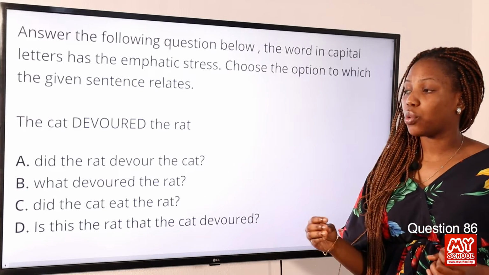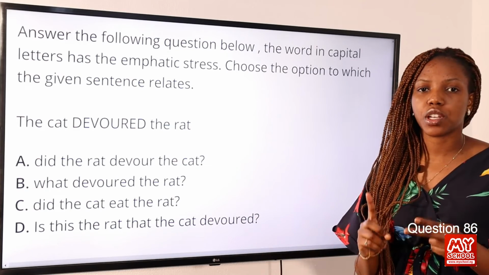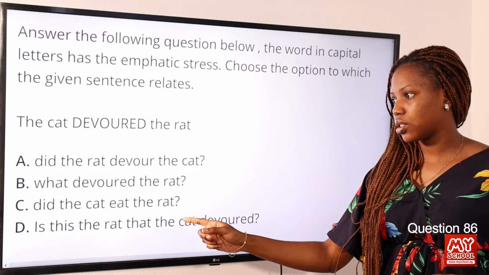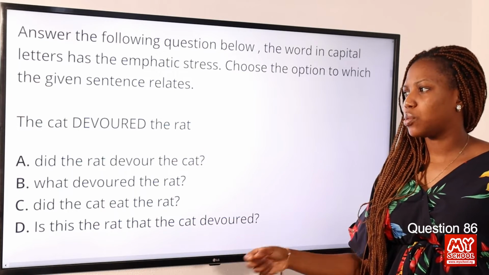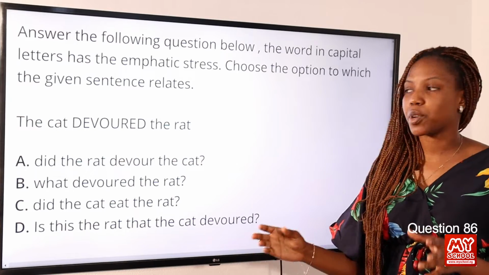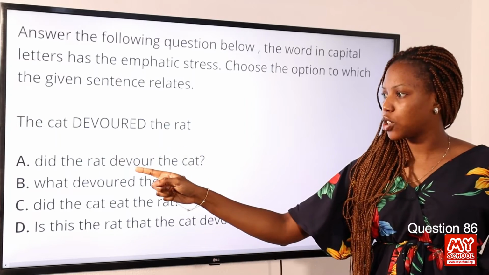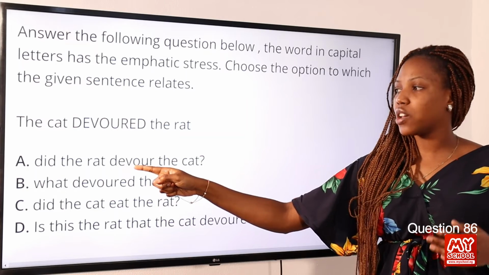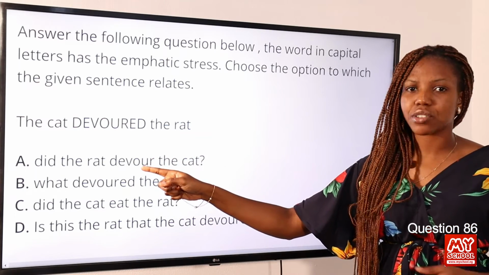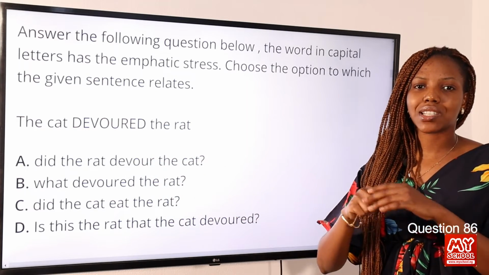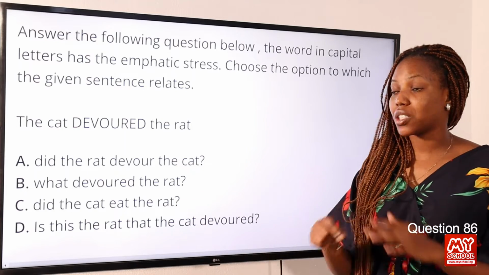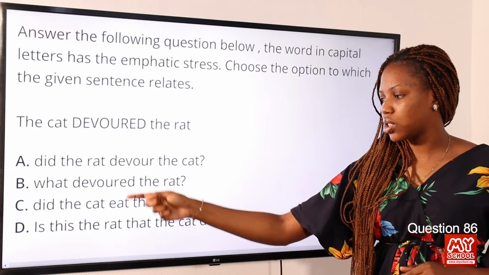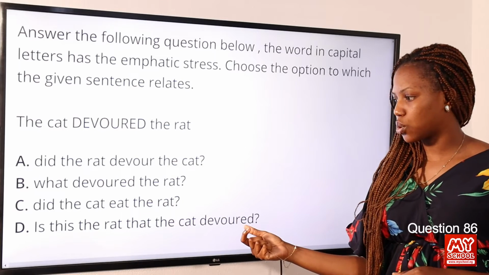I said there are two things you need to note. It must be in form of a question. So, did the cat eat the rat is a question, as well as options A, B, and D. Then we are left with the contradictory aspect. Devoured has been used in option A. It doesn't matter if the tense was changed. If the word is devoured and you see devouring or devour, it's still the same and should be classified as the same. In option B, what devoured the rat, devoured is used, and in option D, devoured is also maintained.